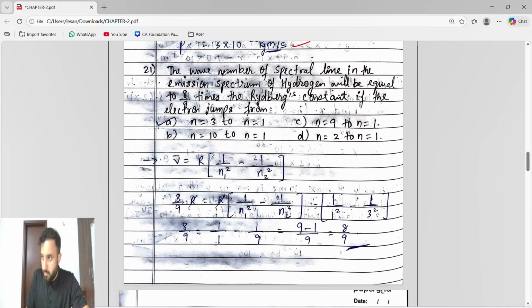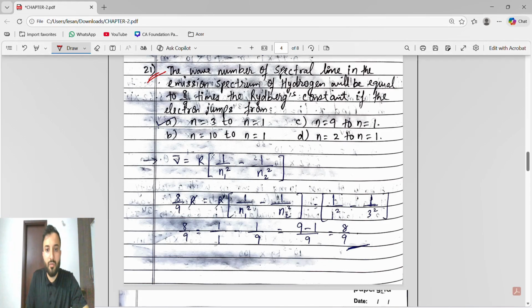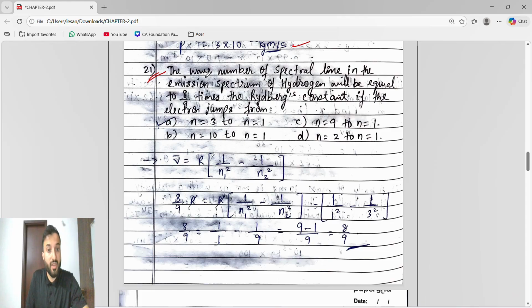Now this is important, guys. See, wave number of a spectral line. So wave number of a spectral line in the emission spectrum of hydrogen, so we are going to use the atom as hydrogen. Guys, we know the wave number formula of a spectral line.